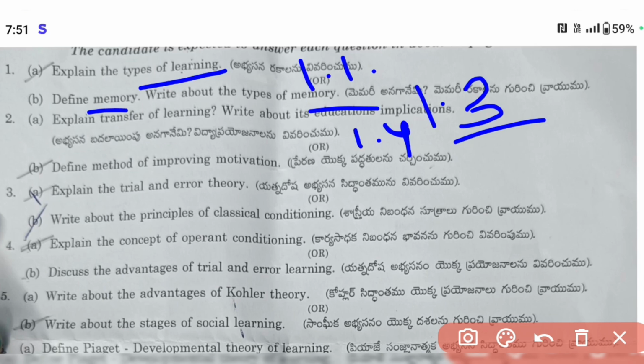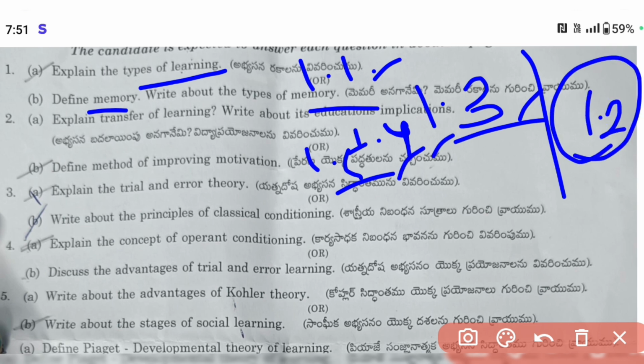The next one is define methods of improving motivation, which is from 1.5. So if you observe these questions from the first unit, you got 1.1, 1.3, 1.4, 1.5. Except for 1.2, you got all the questions from unit 1. As it is for 80 marks, you need to prepare each and every question without losing any, because you got all the questions from unit 1, right?